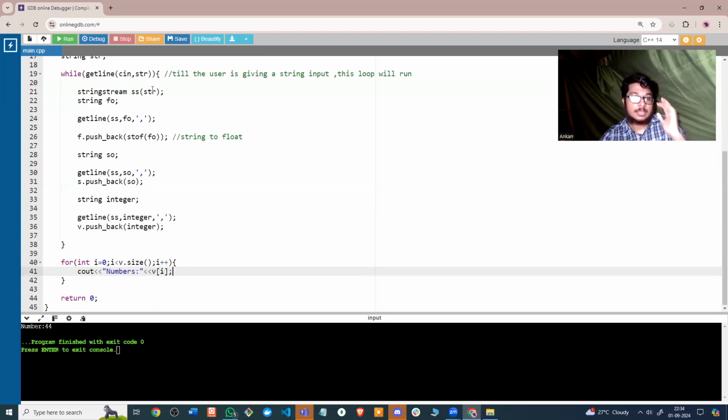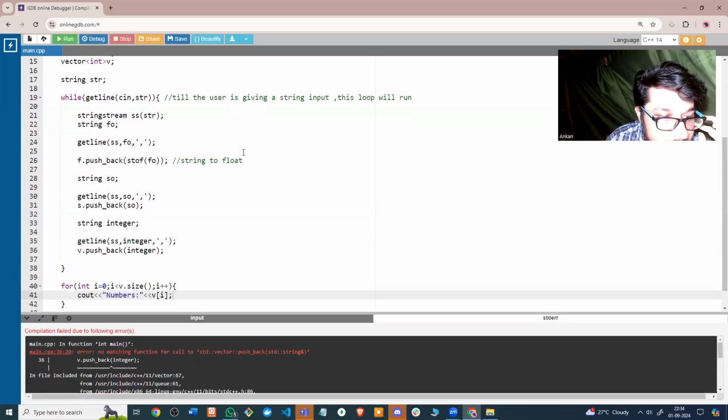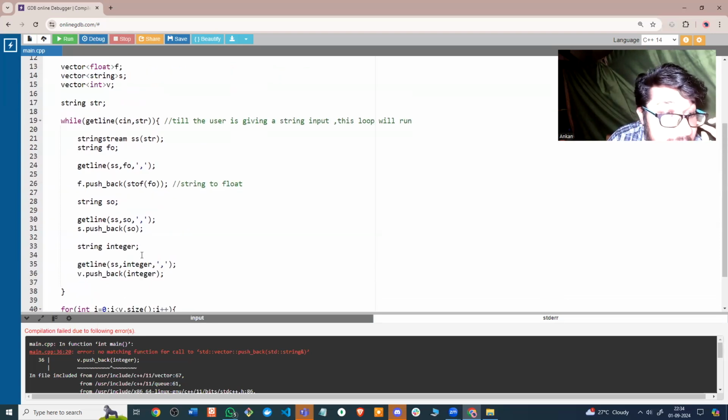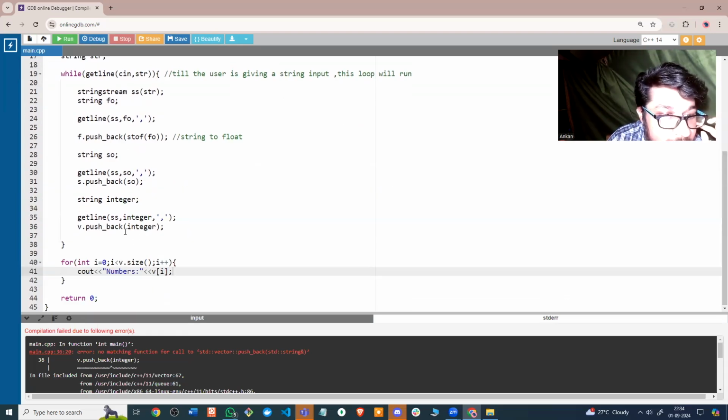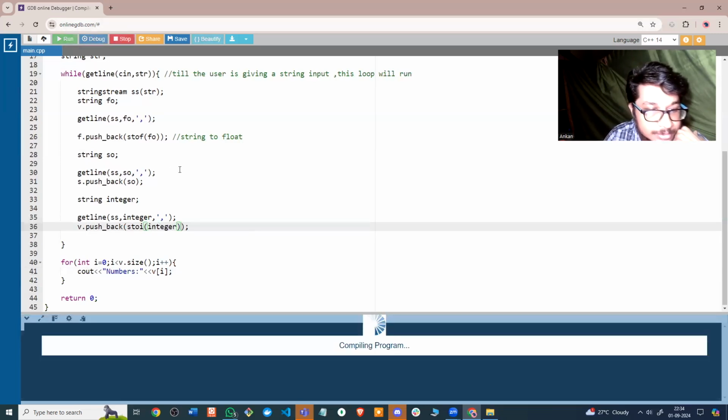First, let me check whether we have any syntax errors. Okay, we have a syntax error. What's the error? For v to integer, I have to convert it. It was stof, so it should be stoi. I have to convert the string to an integer because it's an integer vector. Okay, let me run this.